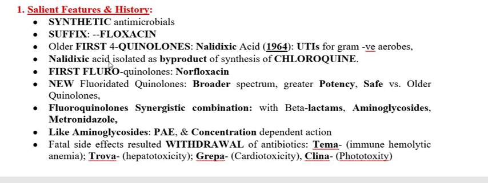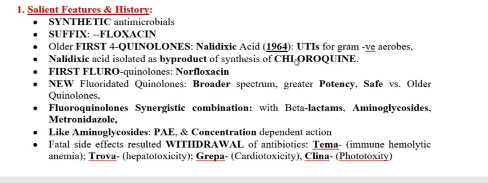After this drug was used, nalidixic acid developed a resistance problem, and because of that it is not much in use.